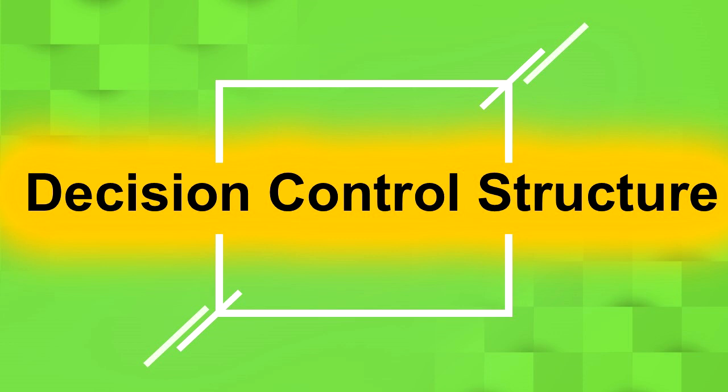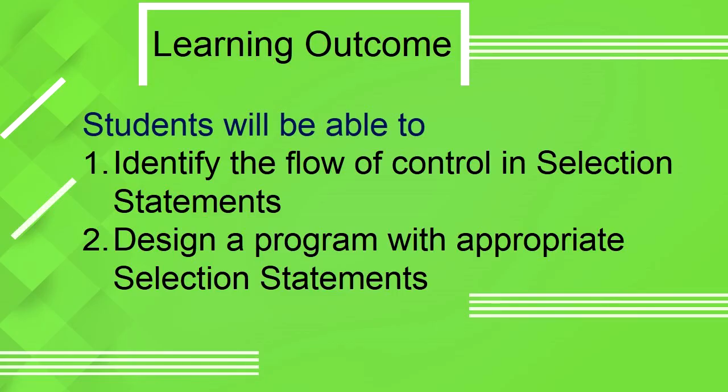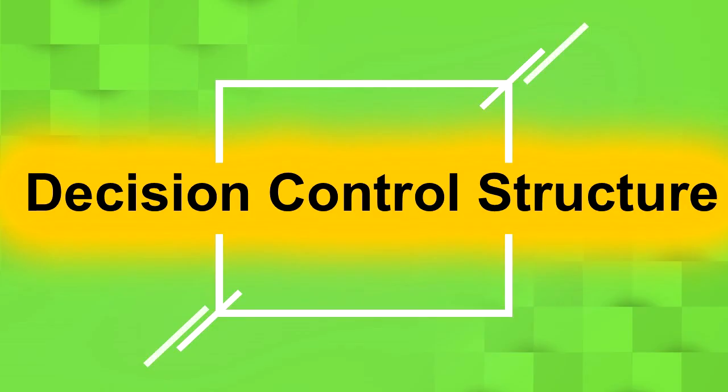So, in this chapter, we will be learning selection control structure and looping control structure. The learning outcome of this chapter is identifying the flow of control in selection statements, and designing a program with appropriate selection statements. So, let us discuss decision control structure.